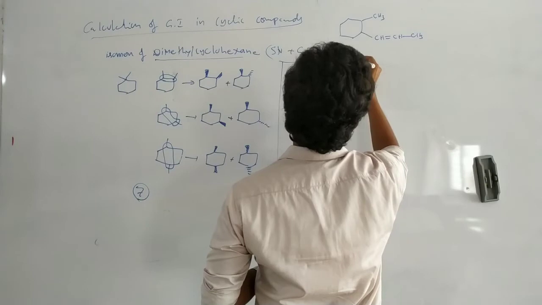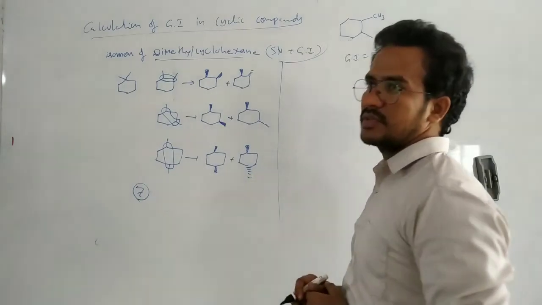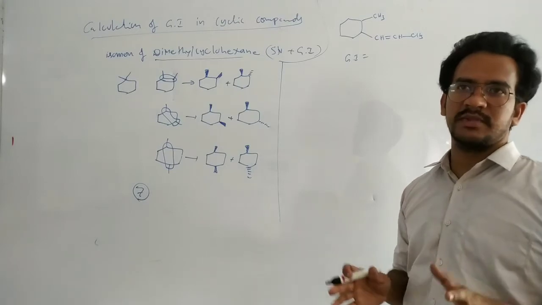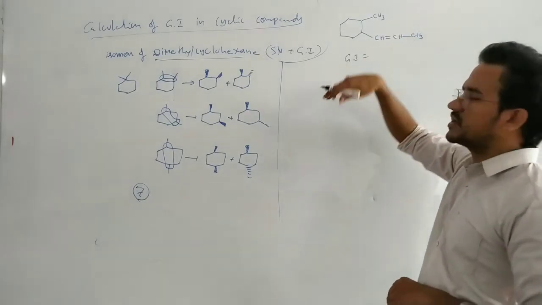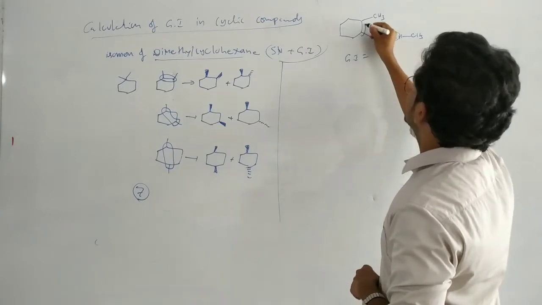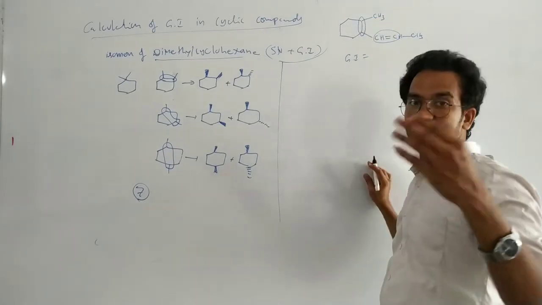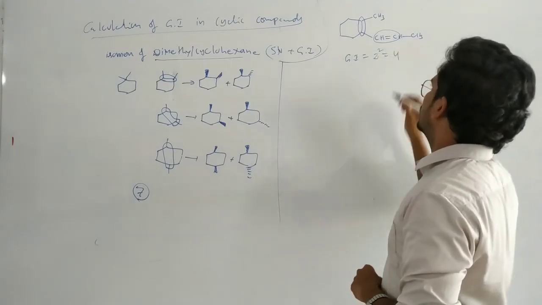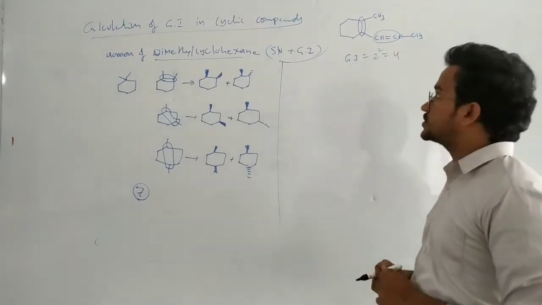Total geometrical isomers for this compound. Here, how many stereogenic centers are present? This molecule is an unsymmetrical molecule, cannot be cut into two equal halves. So this is one stereogenic center, this is one stereogenic center to produce a geometric isomer. So 2 power of 2 equals 4.